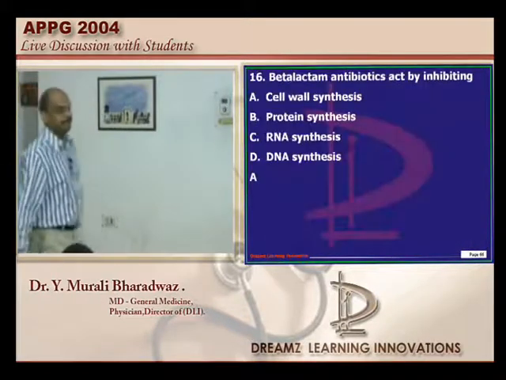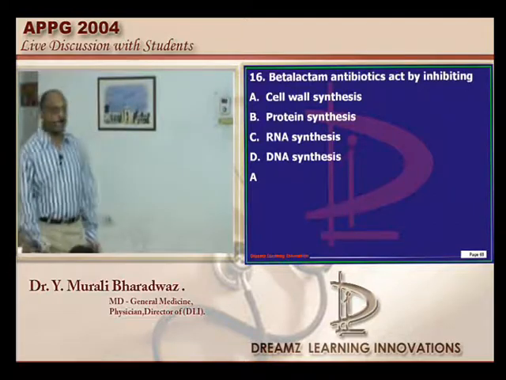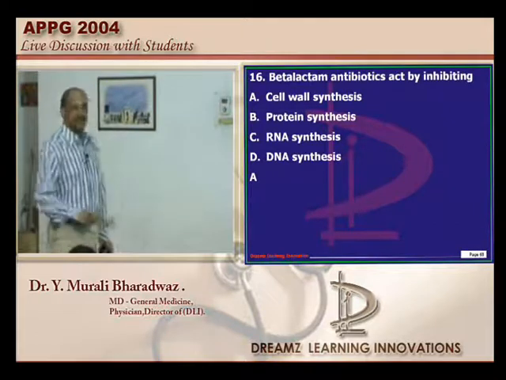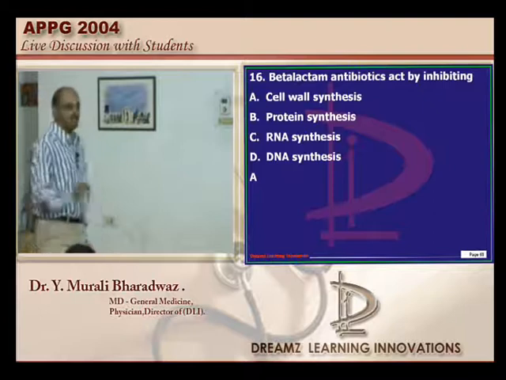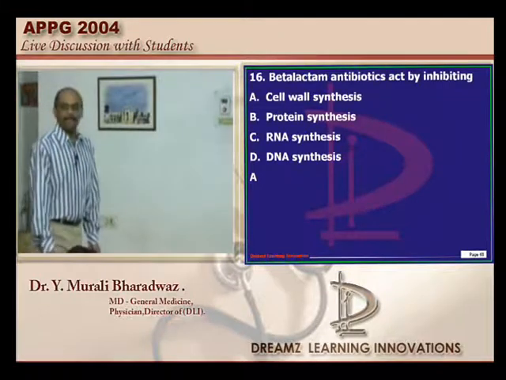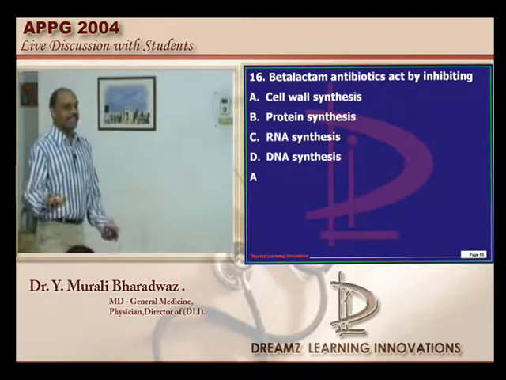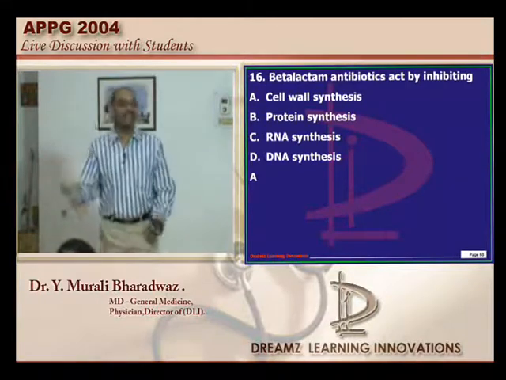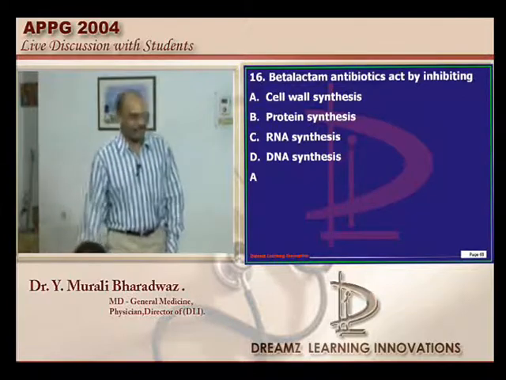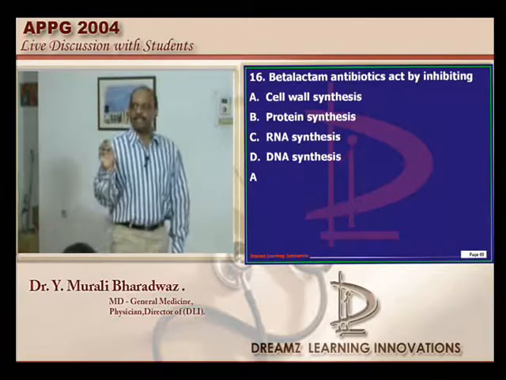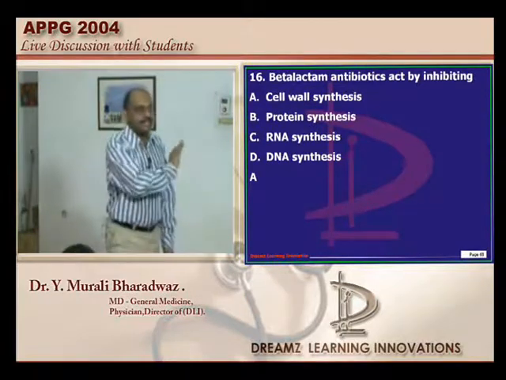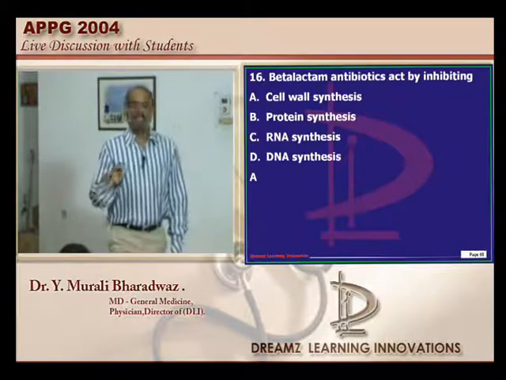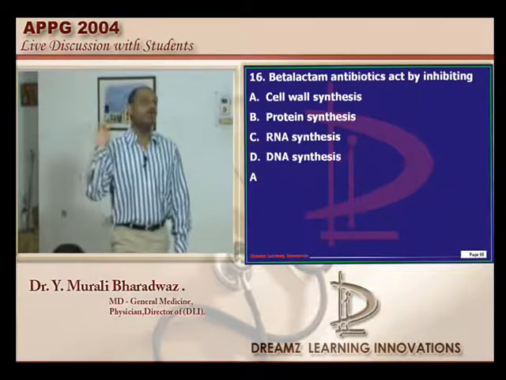Let's go to the next question. Beta-lactam antibiotics typically will be inhibiting what, doctor? Cell wall synthesis. So questions will be very simple in the AP entrance, but answering them, everyone answers. That's the reason 170 to 180 is the place where the whole thing is blocked. First 100 ranks are blocked. But what I am saying is you should not make mistakes in this type of questions. And these are all very standard and stock questions.